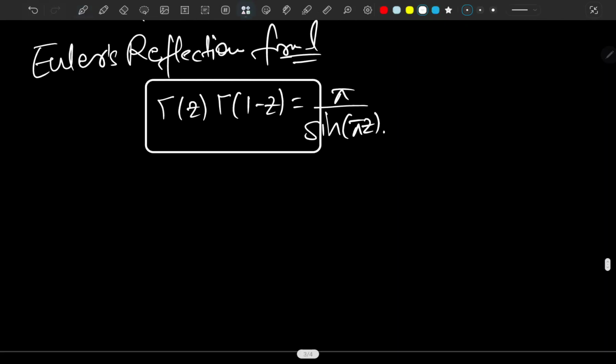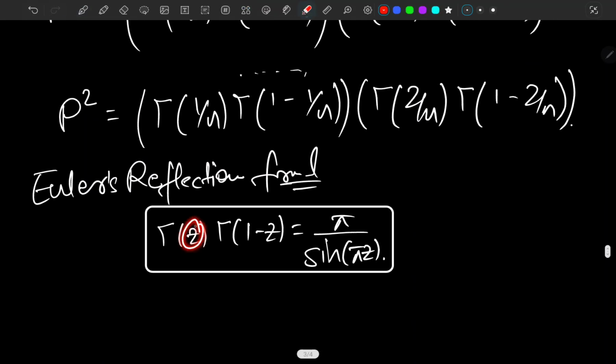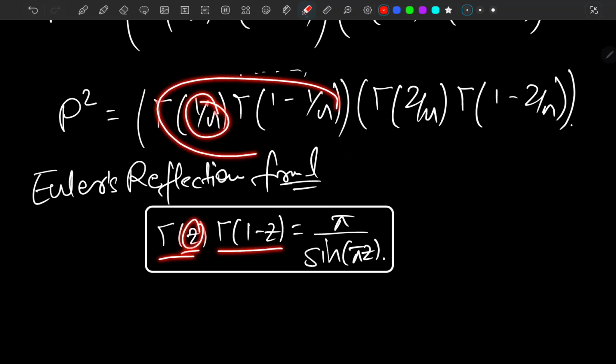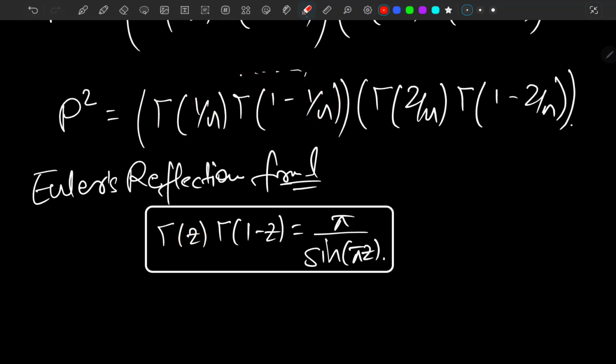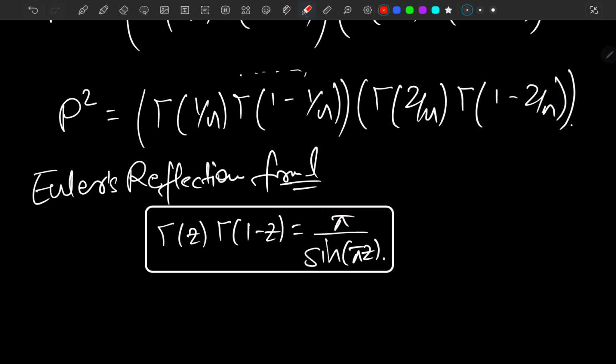For our case we plug in z equals 1 over n, and it's gamma of 1 over n times gamma of 1 minus 1 over n. That's the first part of this p squared, which gives us pi over sine of pi over n. And when z is 2 over n, that gives the second part, pi over sine of 2 pi over n.